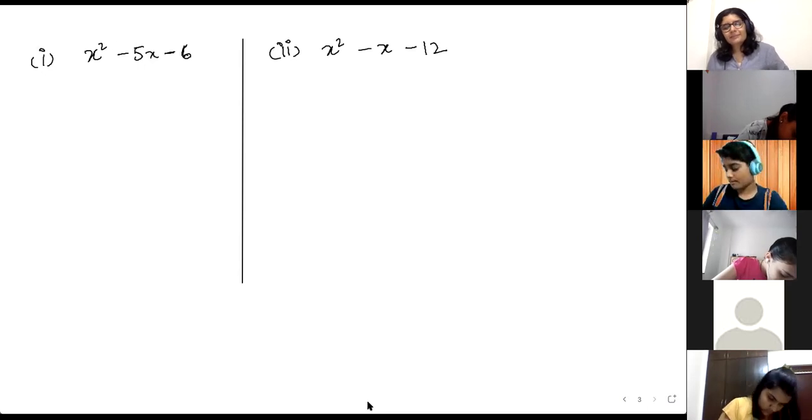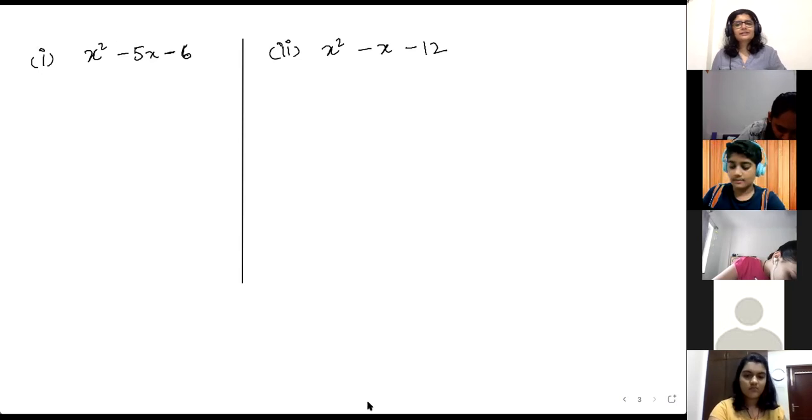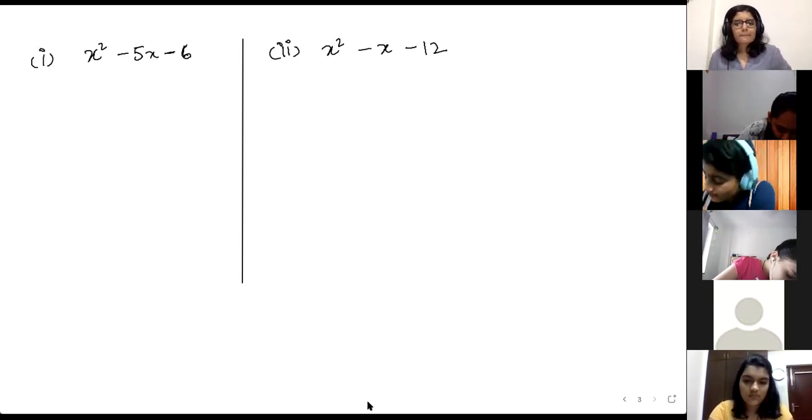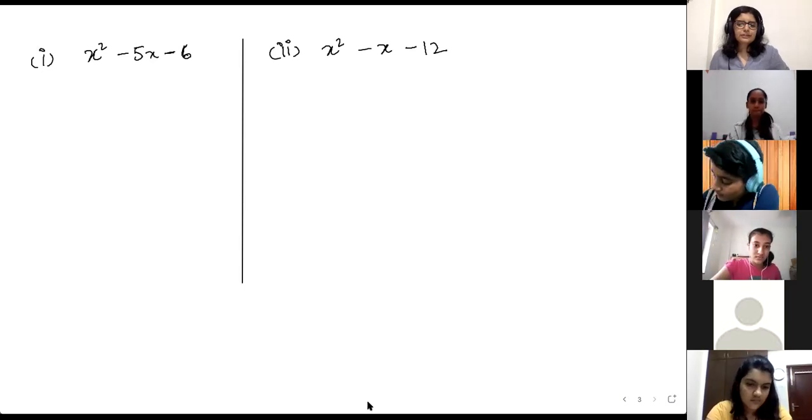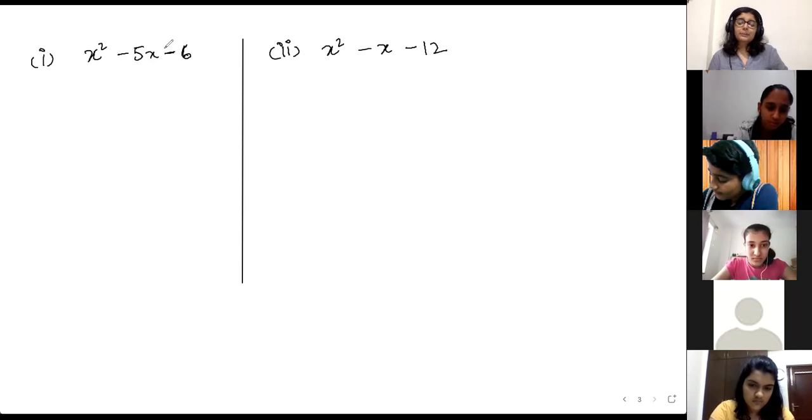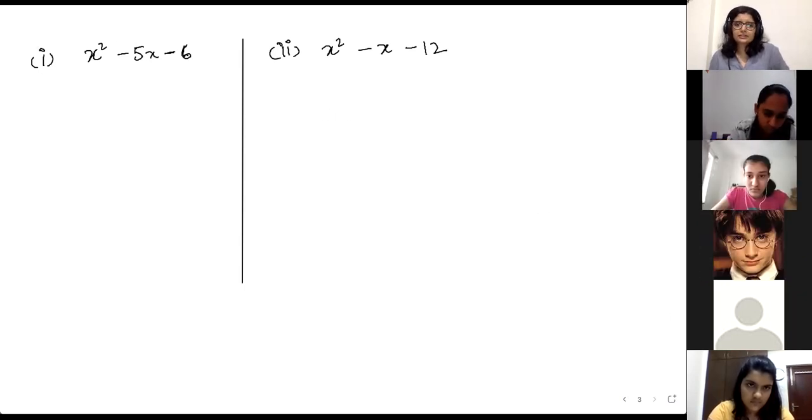If the numbers are different, you can't get the same answer. Check your working. When I do x minus 2 into x minus 3, I'll get plus 6 in that case, because minus 2 into minus 3 is plus 6. But I have minus 6 here, which means that something is different. We'll get different numbers this time.